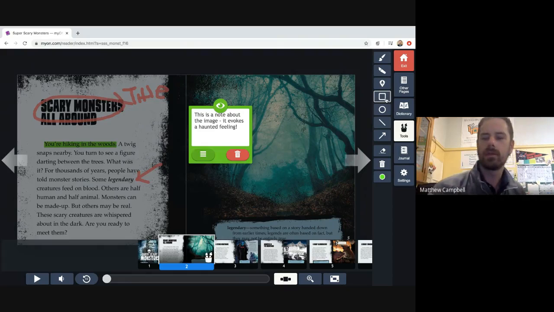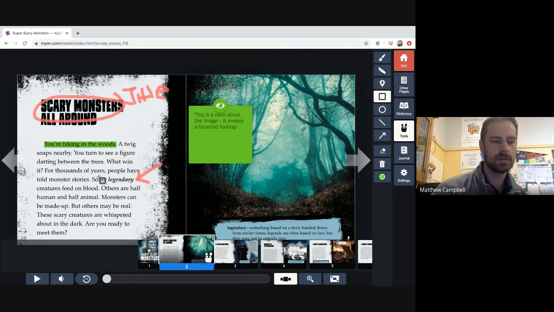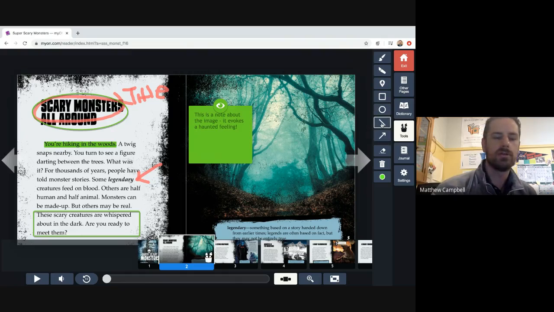The other tools here, you can put boxes around things. So I want to put a box around this. Okay. You can put circles around things. So if I hadn't circled that with my sloppy handwriting, I could have circled the title here. Okay. Teachers may ask you to do specific things in here regarding like underline this, circle this. So you can use these tools to do that.